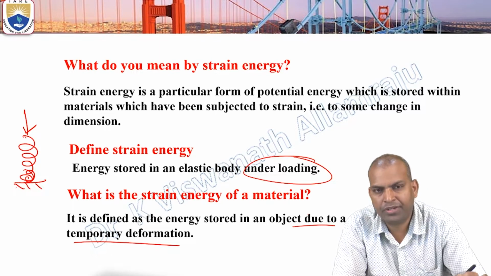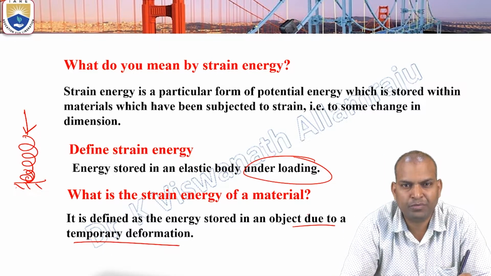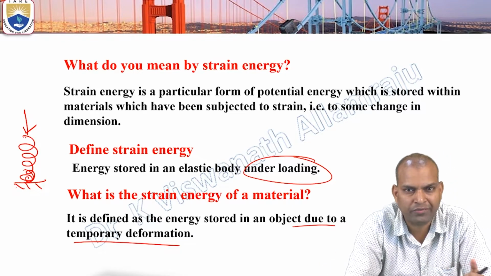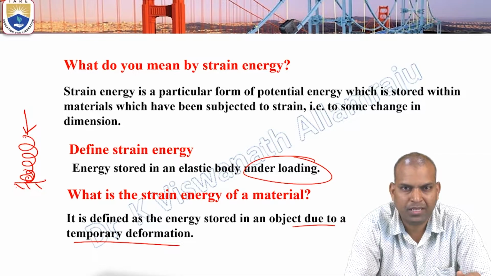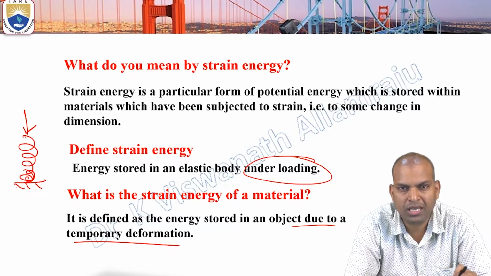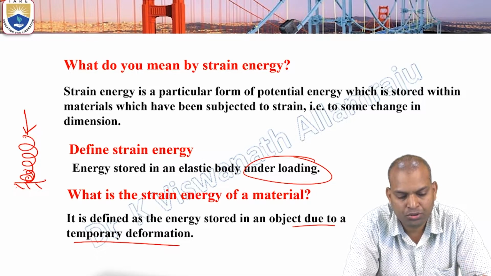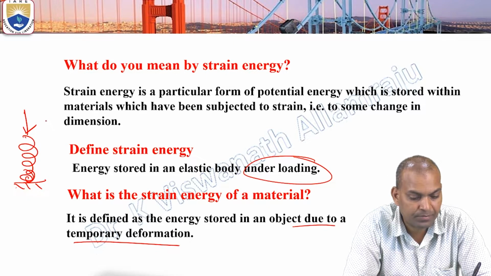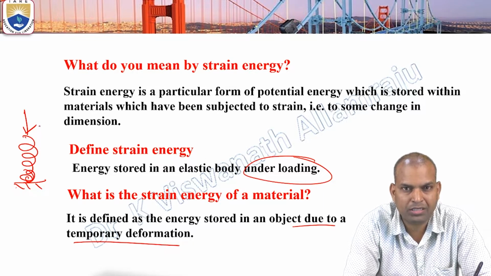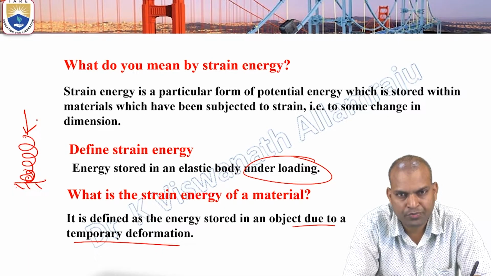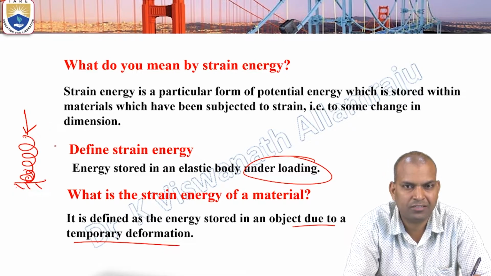What is the meaning of temporary deformation? When the load is removed, the body regains its original shape. That means the body is an elastic body. So if a load is applied on an elastic body, the energy stored in that body is known as strain energy.